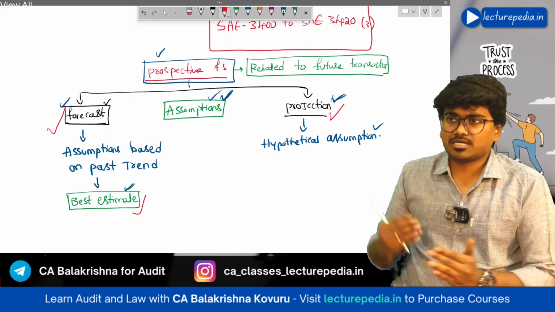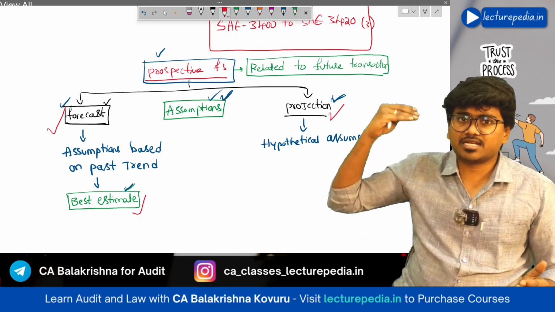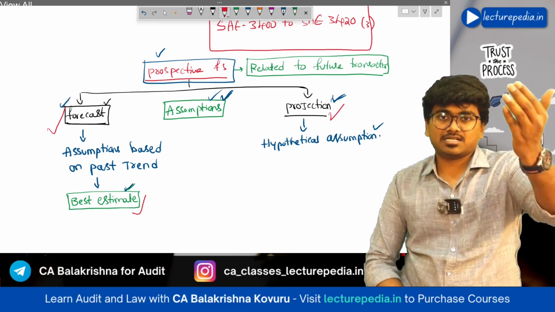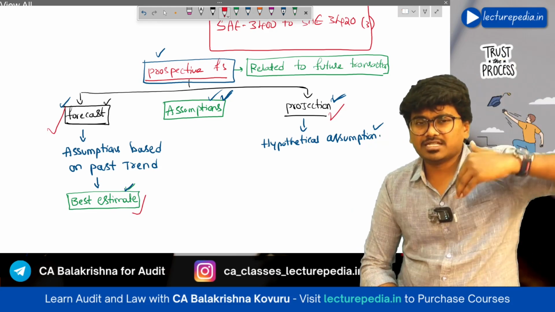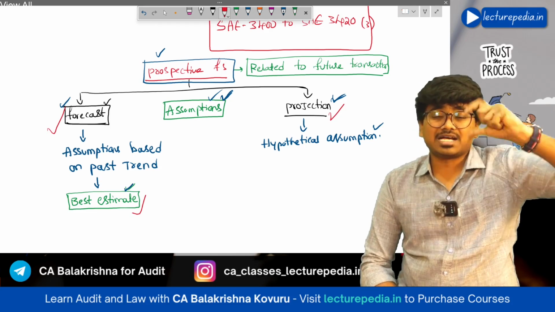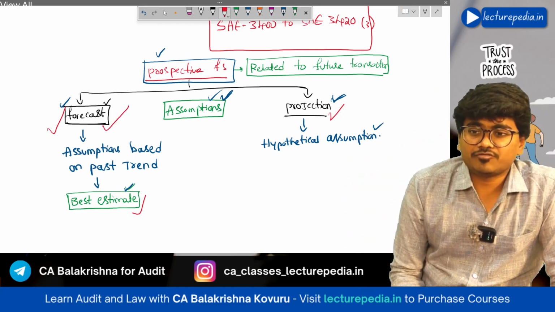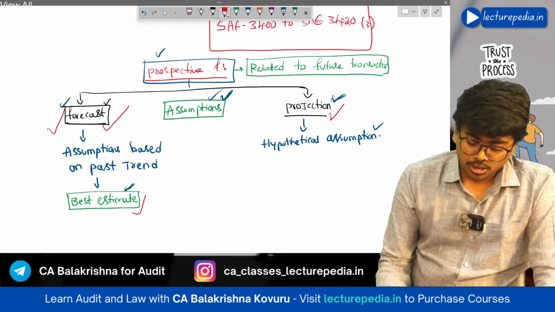For example, in the past 5 years sales have increased at a rate of 5%. Based on the past trend, you are forecasting that in the next 5 years also sales will increase at 5%. Here the assumption is based on past data, so this prospective financial information is known as a forecast. Now, coming to projection.